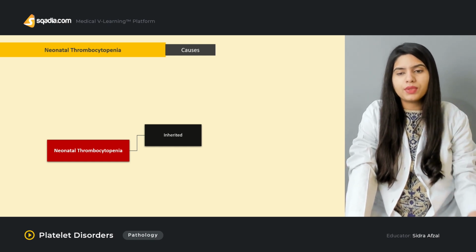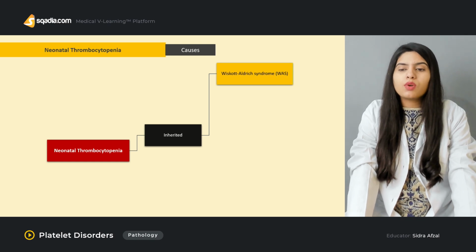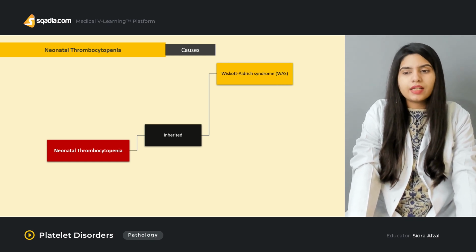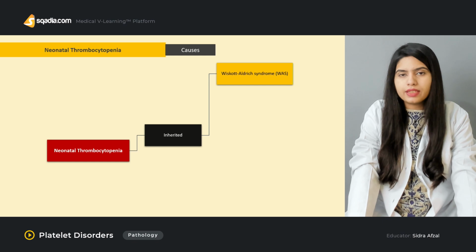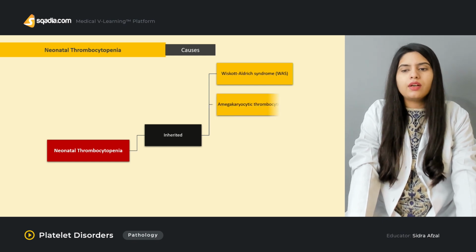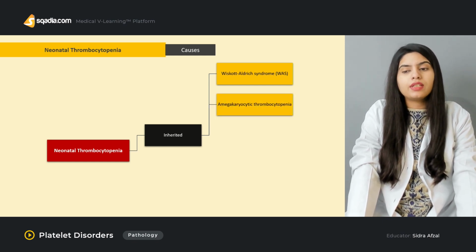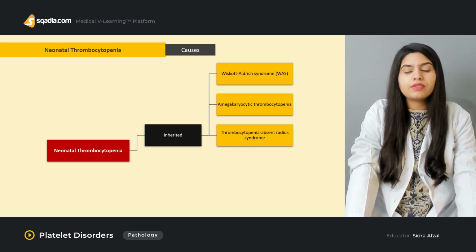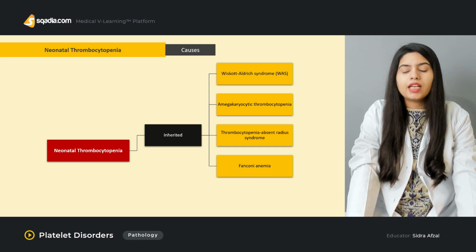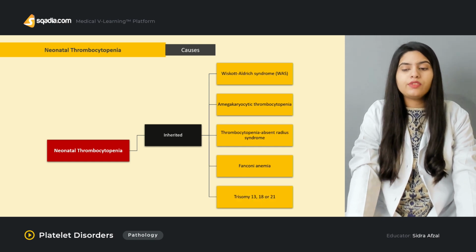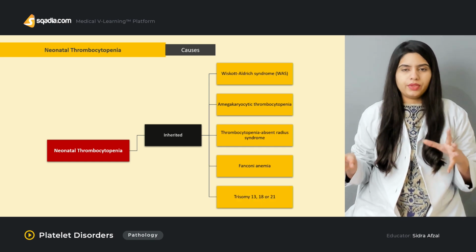There can be Wiskott-Aldrich syndrome, or amegakaryocytic thrombocytopenia. There can be thrombocytopenia absent radius syndrome, and there can be Fanconi anemia and trisomy 13, 18, or 21.